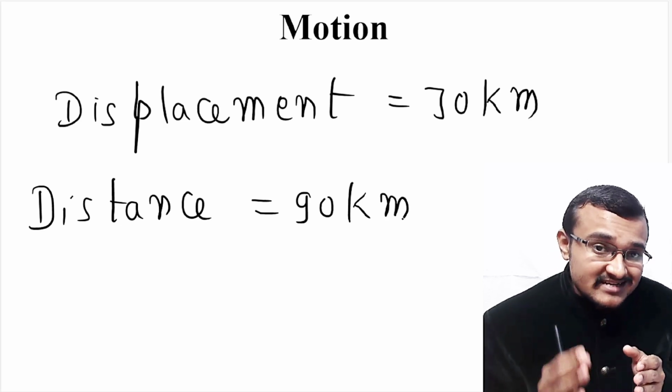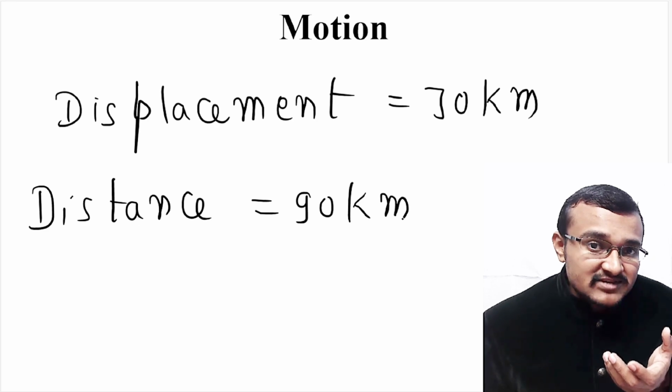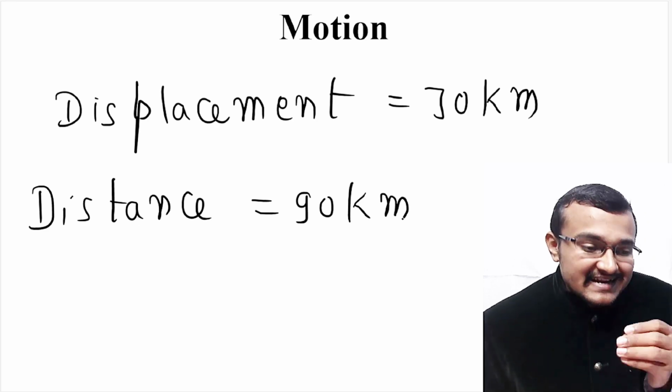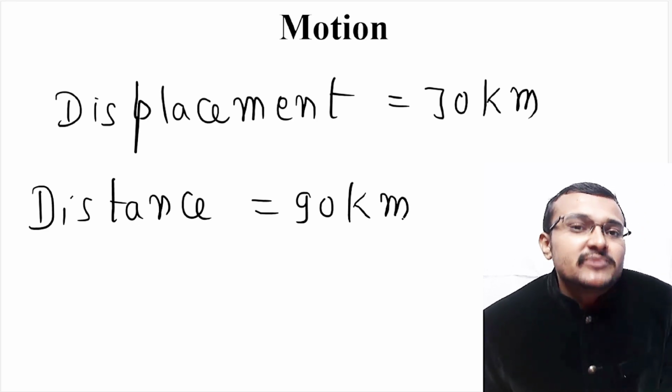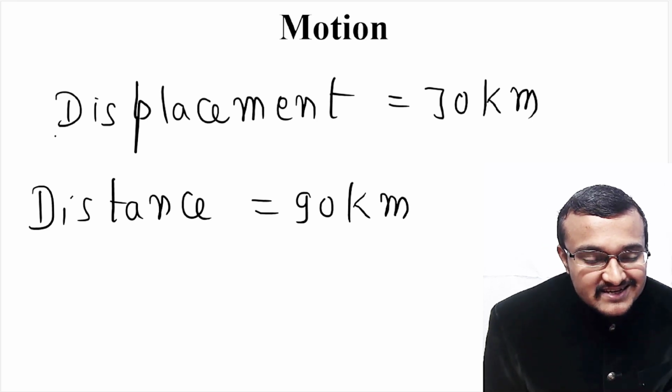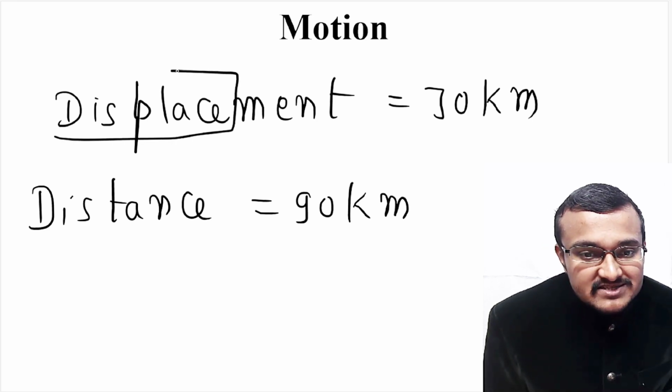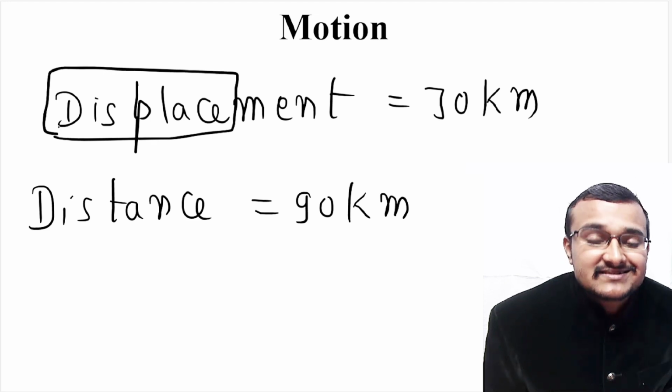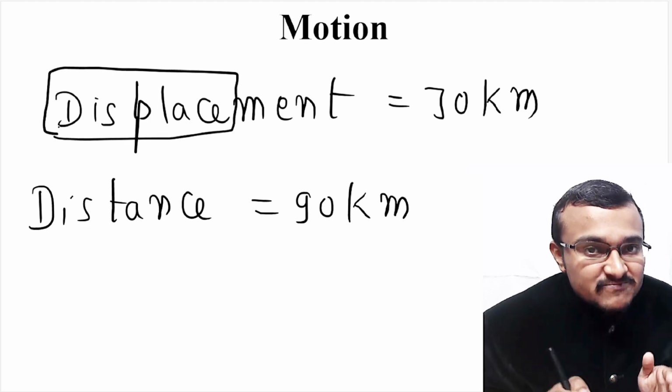But when you consider displacement, what is the definition of displacement? Displacement means it has displaced from a particular position. You should just see the first word in displacement, which is displace. What do you mean by displace?